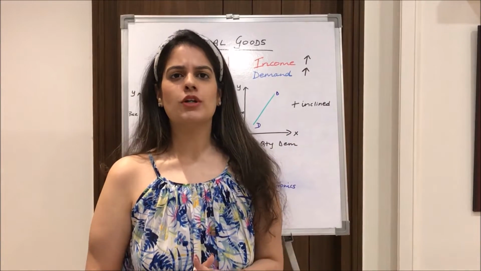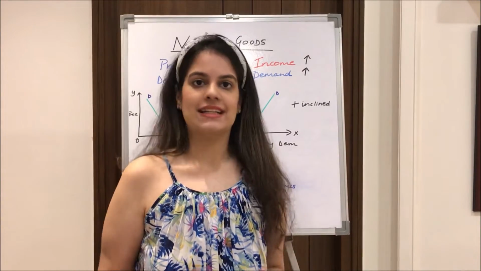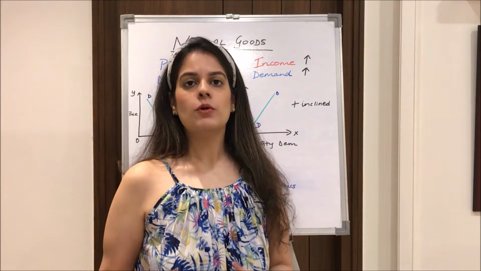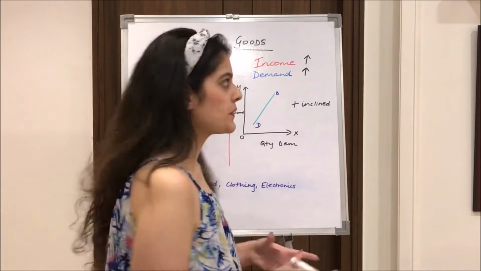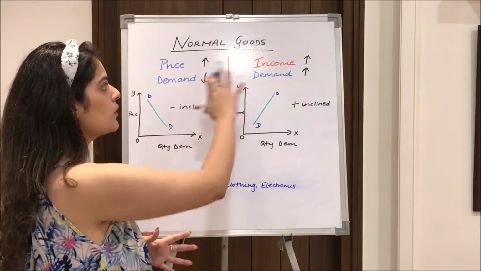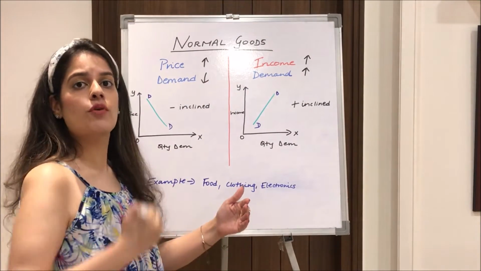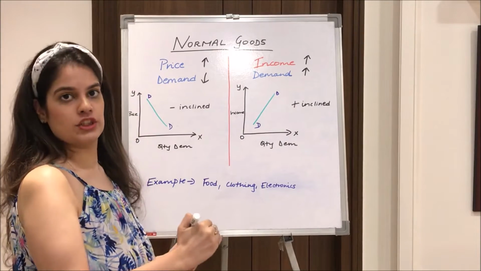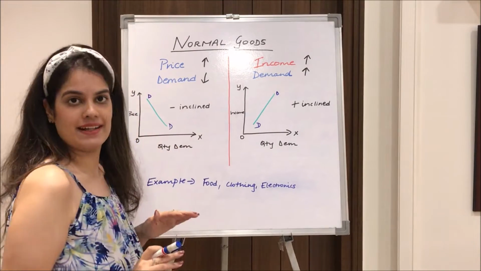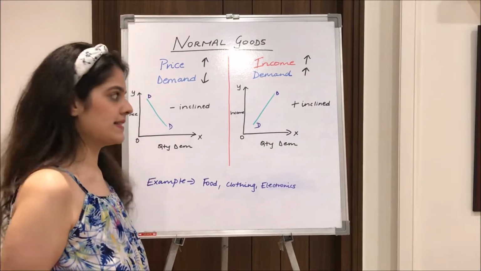Moving further to normal goods. What are basically normal goods? Normal goods are most of the goods we come across in our daily lives. Usually normal goods are spoken of with respect to income, but I'll also be talking with respect to price. When coming to the price and demand relationship, we see that a normal good follows the law of demand. That is, when the price of a good rises, the demand for it falls. There is an inverse relationship, and because of that, the demand curve, which you can see, is negatively inclined. Because when the price rises, we can't afford it and we tend to demand it less.